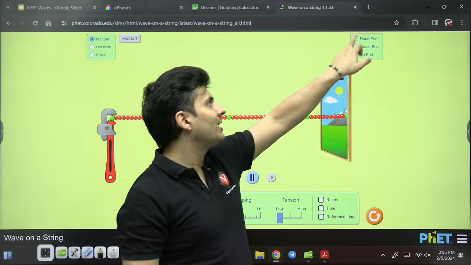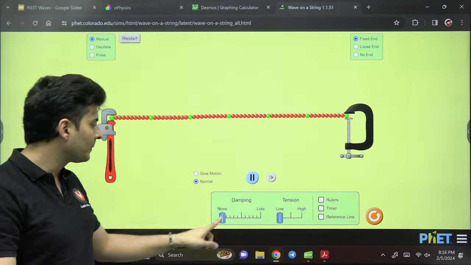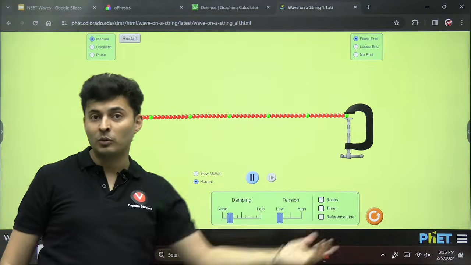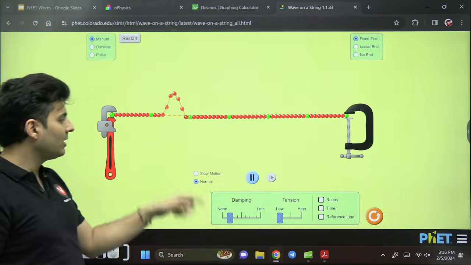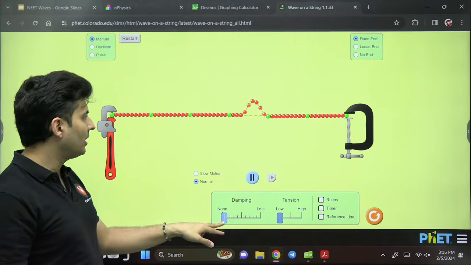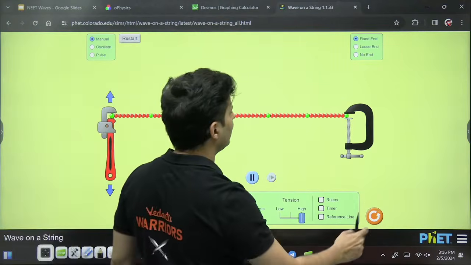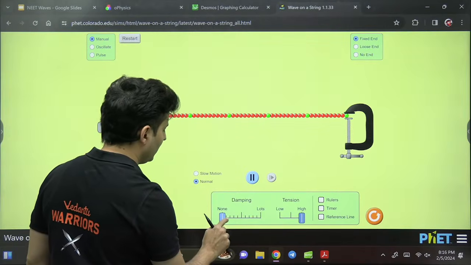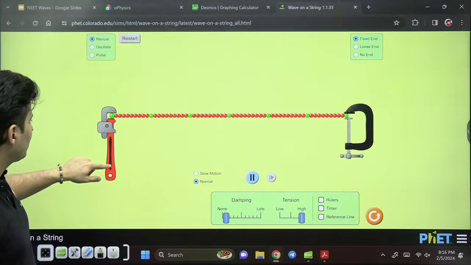We will take fixed end. Fixed end means the other end is also held properly. Nobody is allowing it to move. Let's create a crest and see what happens to the crest. Okay, it's dying out very soon. Let's reset it, let's get it back. Not so much damping, a little bit of damping is okay. All right, let's see what happens.